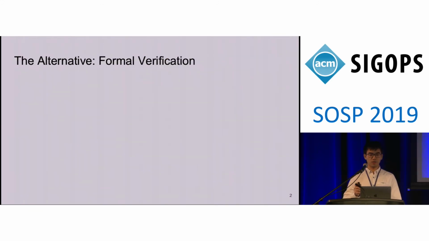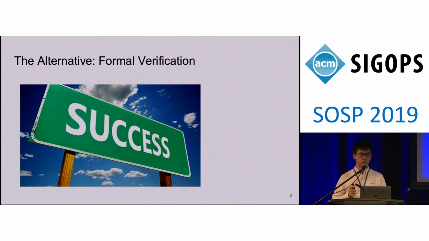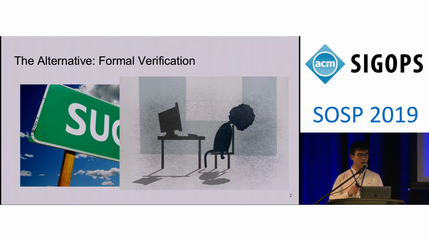Fortunately, the research community has spent the last 15 years developing an alternative approach, formal verification, to build systems with strong correctness guarantees. With formal verification, we can formally prove the correctness of our system. And recently, as verification tools have become more practical, this approach has been adopted by the systems community and successfully applied to distributed systems. However, despite all its success, formal verification currently comes at a heavy price. Developers need to spend a lot of manual effort to write a proof for their system.